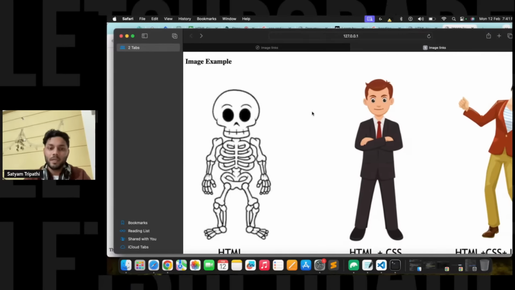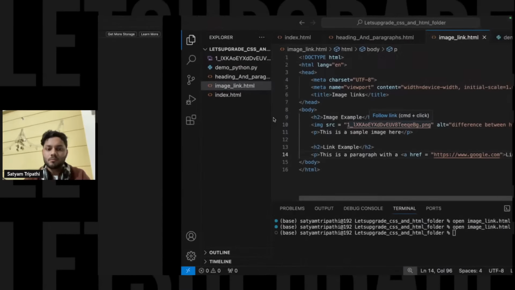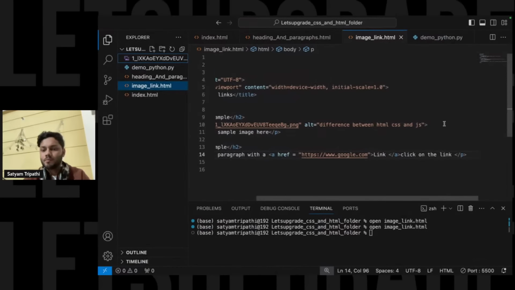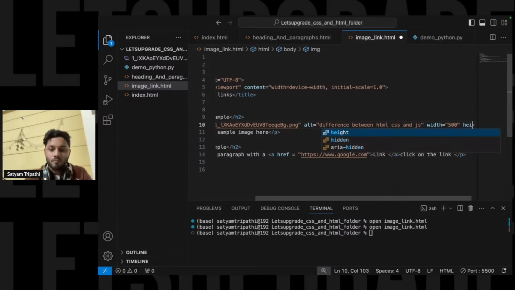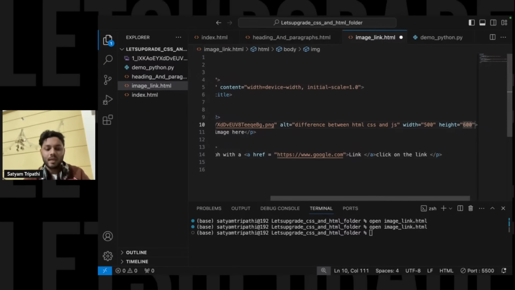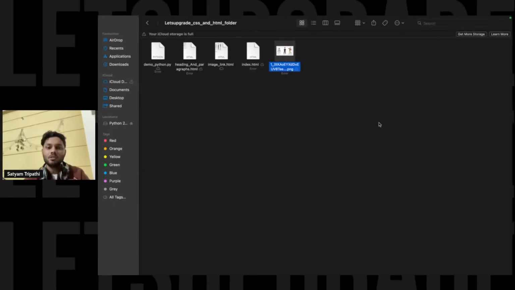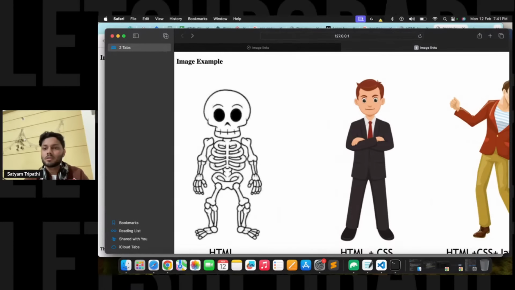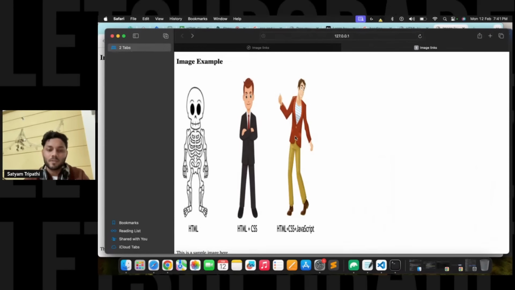Just in this tag, I'll write width, and I'll mention some number, let's say 500, and over here I'll write height, again let's say 600, and save it. Now you'll be able to see the image.